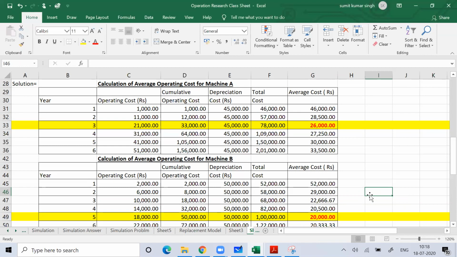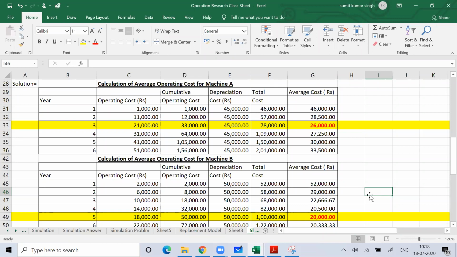Now what should bother you is the concept: should you replace machine A by machine B? That is the usual question which can come to your mind, that can I consider that part? For that, you have to understand that in order to consider that part, you need to see the average cost per year. What is the minimum average cost per year of machine A? You need to see what is the minimum average cost per year for machine B.